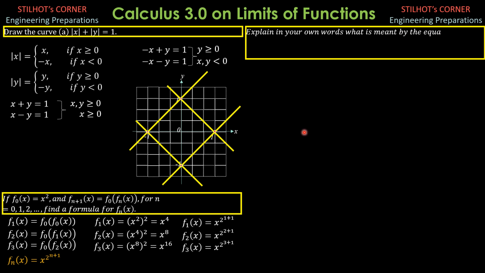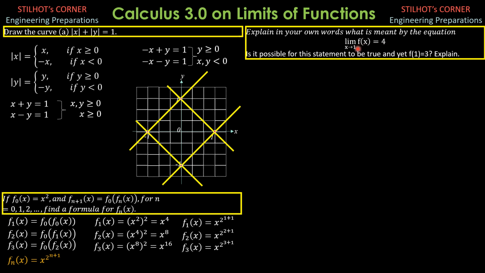Then explain in your own words what is meant by the equation limit of f of x as x approaches 1 equals 4. Is it possible for this statement to be true and yet f of 1 is 3? Explain. So let us explain the meaning of limit of f of x as x approaches 1 is 4.